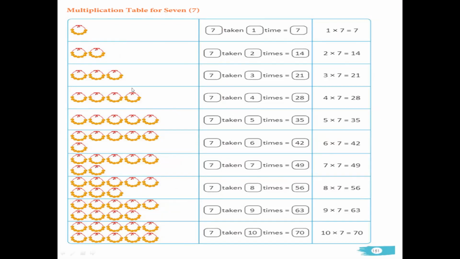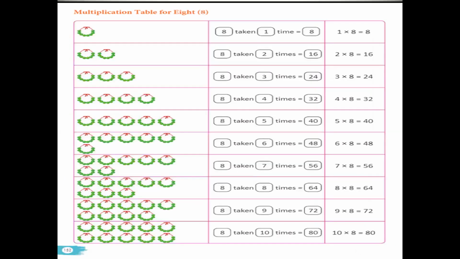And when we take 3 groups of 7, then it will be 14 plus 15, 16, 17, 18, 19, 20 and 21. So children, here we have repeated addition. So 7 into 3, 21. 7 into 4, 28. 7 into 5, 35. 7 into 6, 46. Okay, and so on.